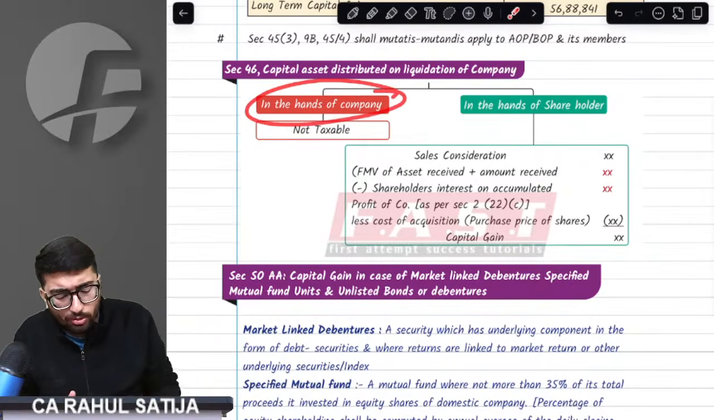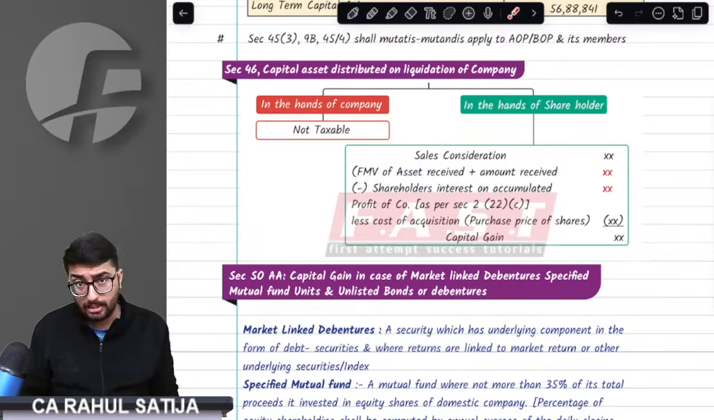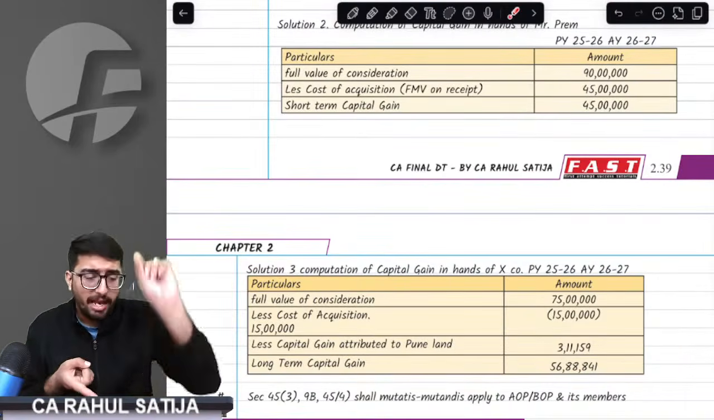Therefore, in the hands of the company, no taxation would take place. No taxation at all would take place in the hands of the company, but in the hands of the shareholders, multiple things would undergo changes. Multiple things. And what are those multiple things? Sir, he would be charged under 2(22)(c), he would be charged to capital gain, and how things go.